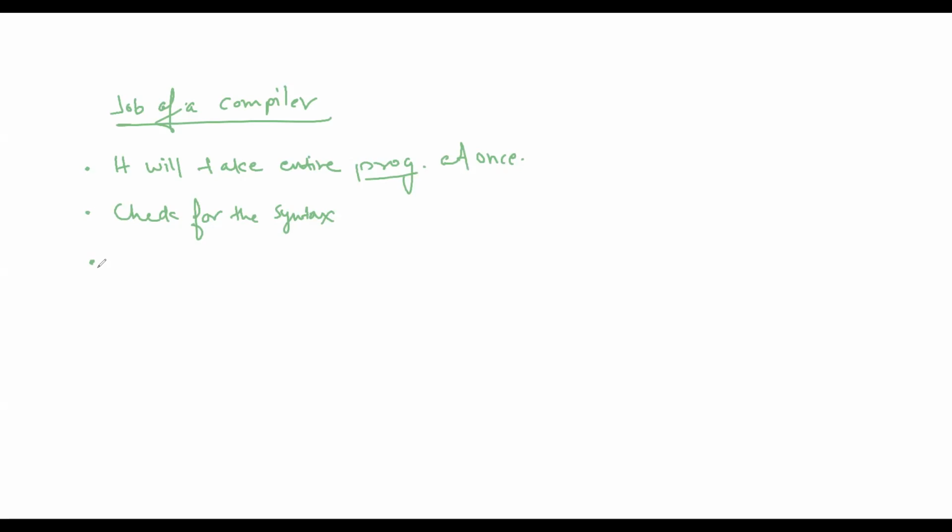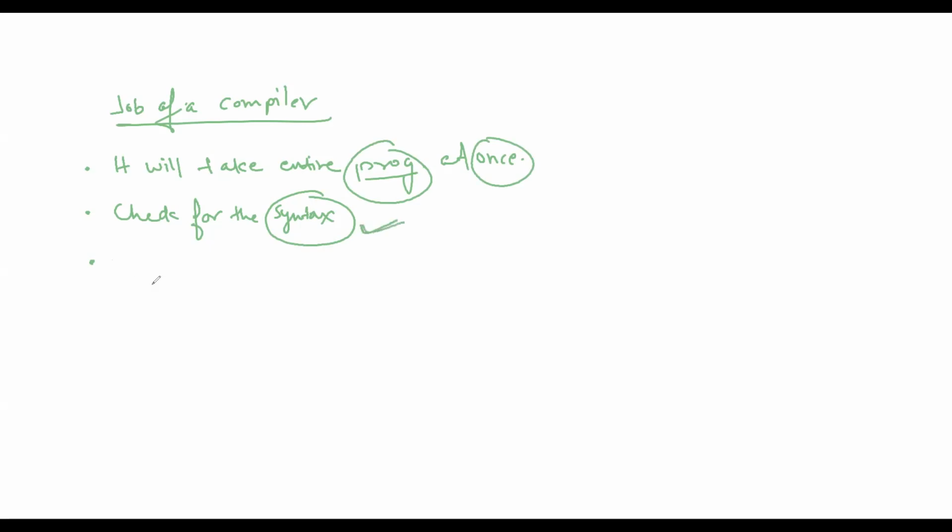Otherwise the compiler will not understand how the message will be conveyed to the interpreter. So the compiler takes the program at once and checks it for syntax.